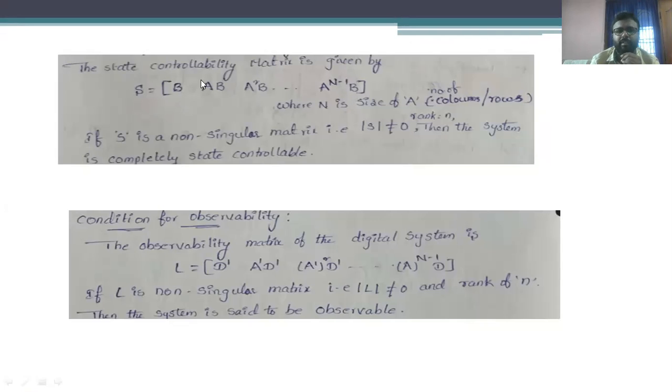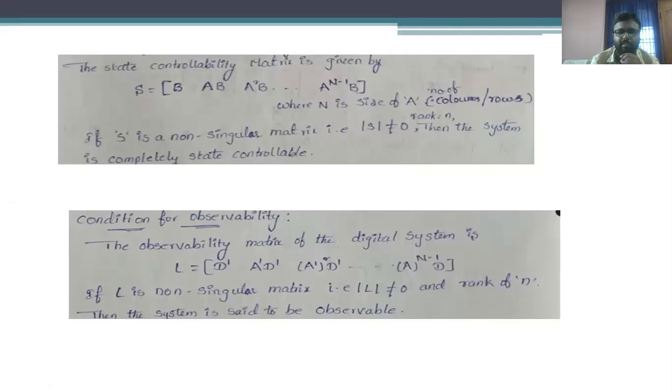After determining this particular matrix S, we have to calculate the determinant of that matrix. If the determinant is not equal to 0, then that particular system is said to be a controllable system.